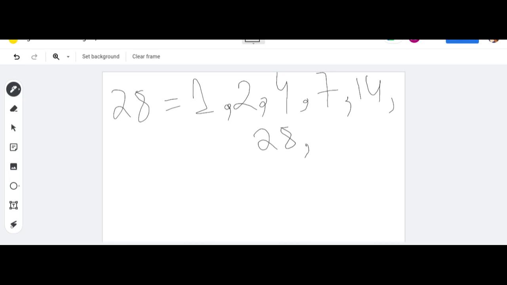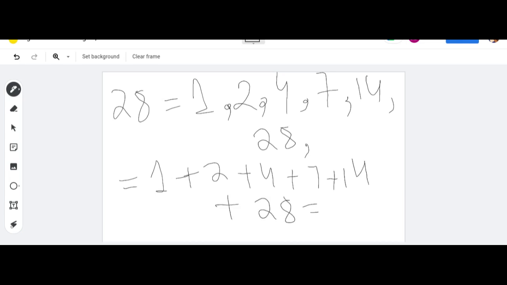Now these are the factors. Now we have to get the sum of all these factors: 1 plus 2 plus 4 plus 7 plus 14 plus 28. Give the sum of these numbers. 1 plus 2 is 3, plus 4 is 7, plus 7 is 14, plus 14 is 28, 28 plus 28 is 56.